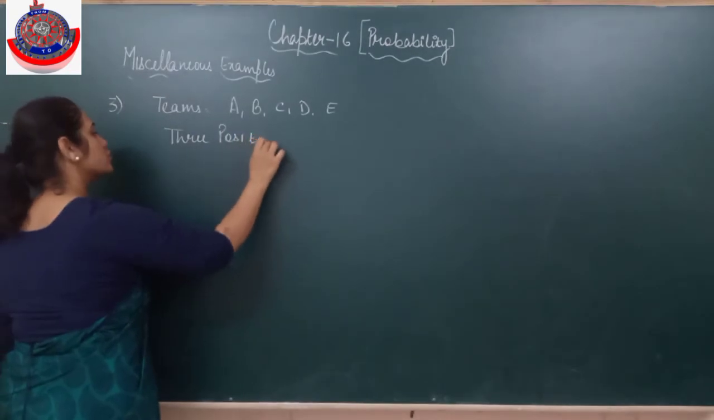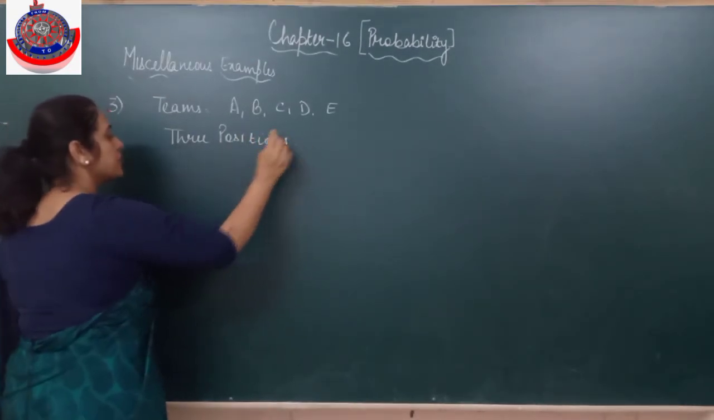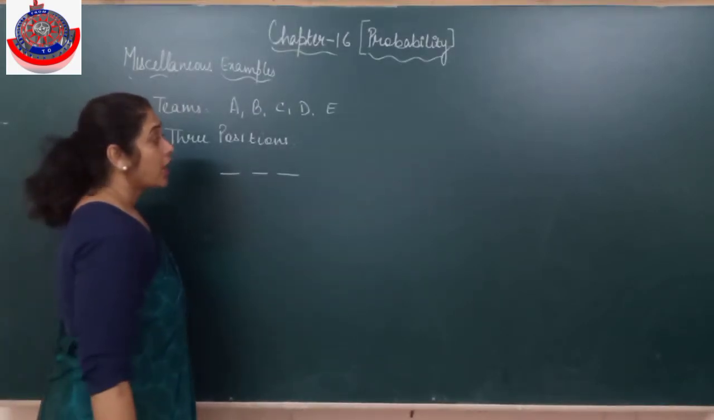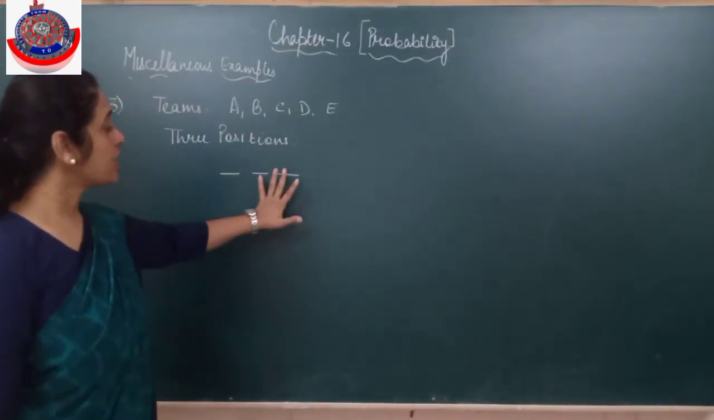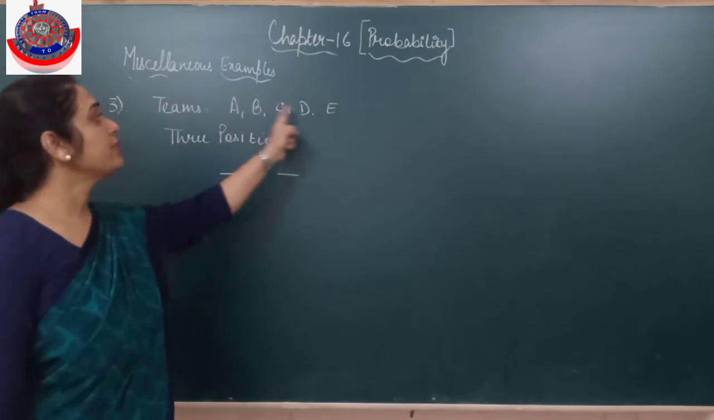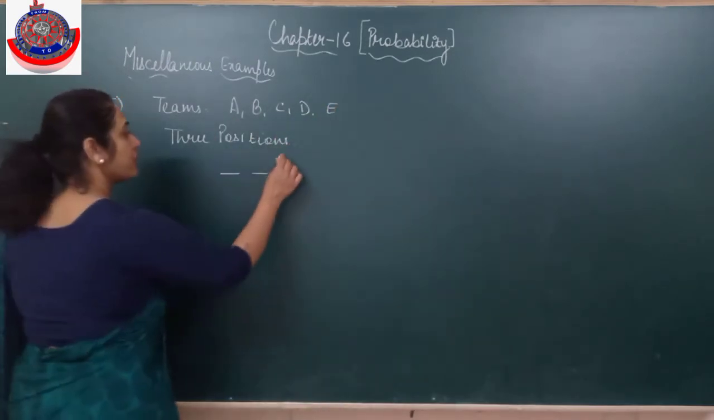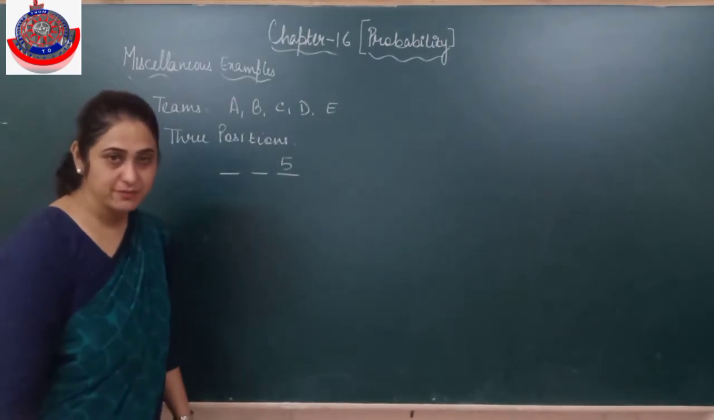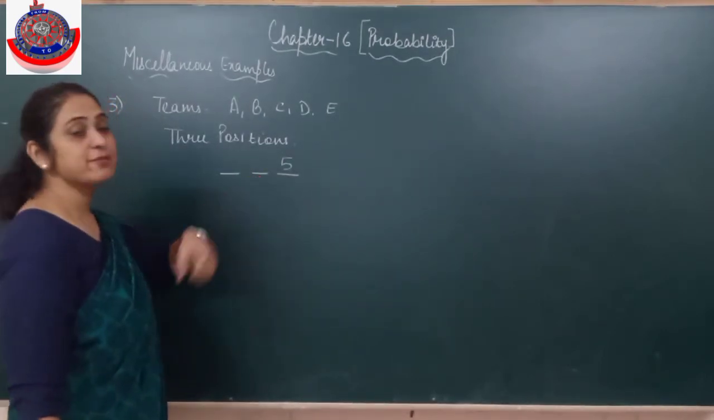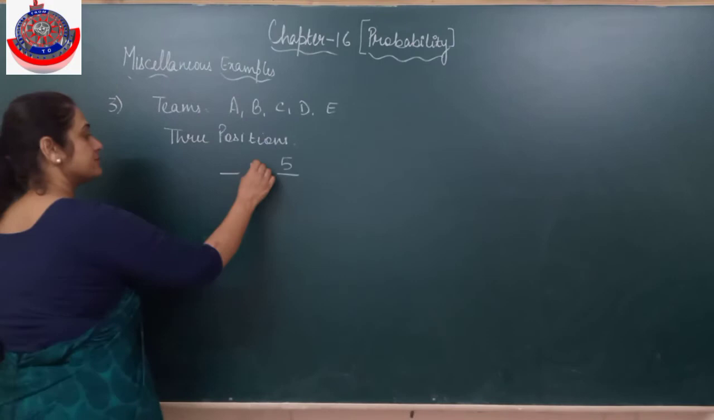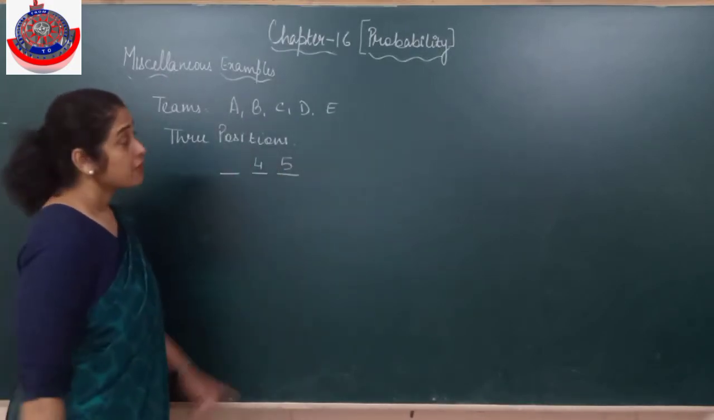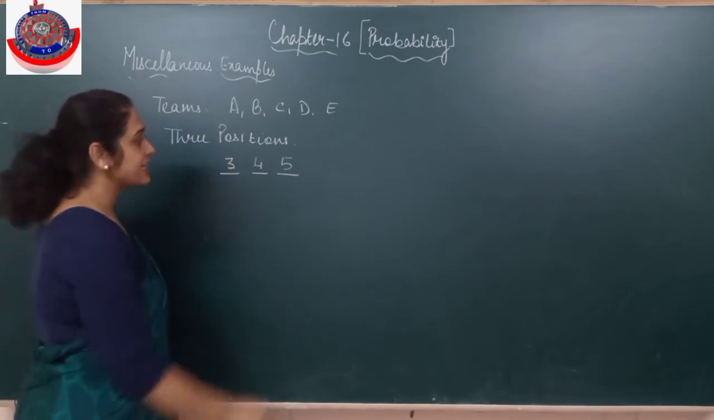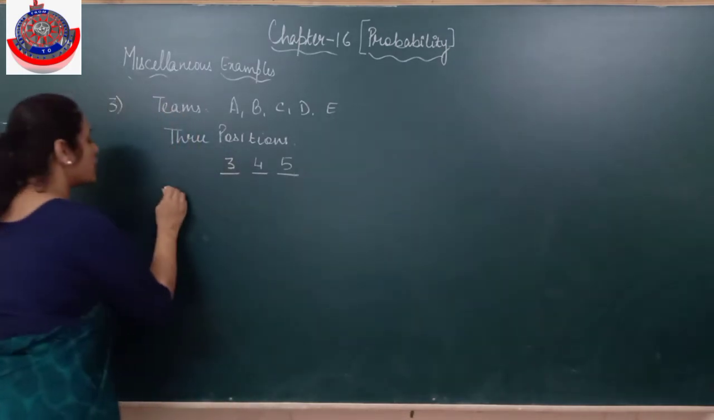We'll do it with the formula and also with the dashes. There are 3 positions: first, second, and third. How many candidates are there for the first position? 5. So now one has occupied, say, the first position. Clear? Now for the second position, how many candidates are left? For the third position, how many candidates are left? 3. Is it clear?